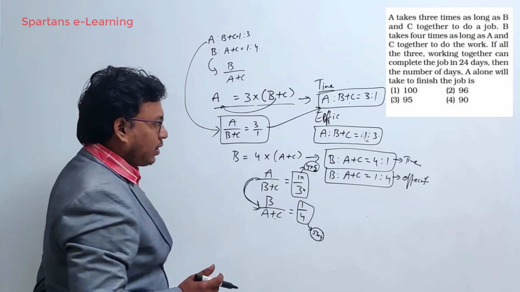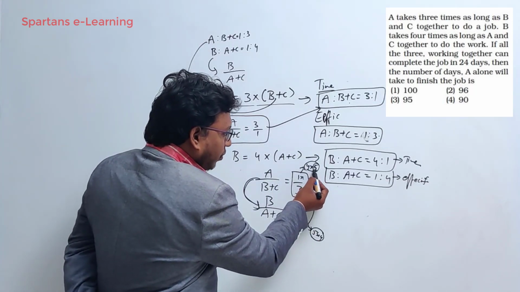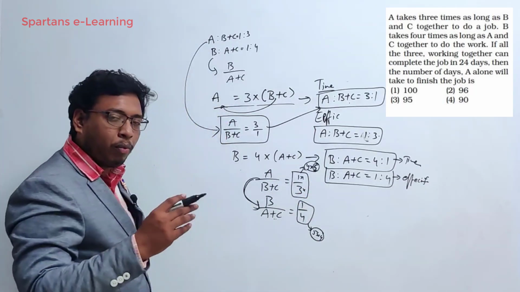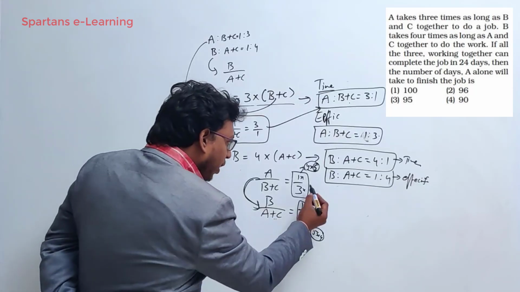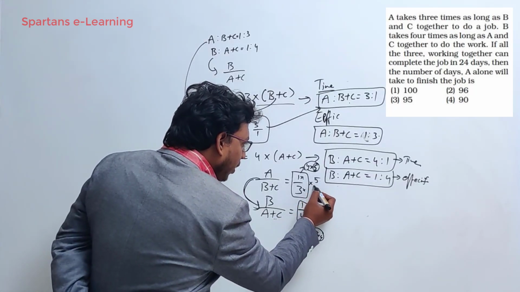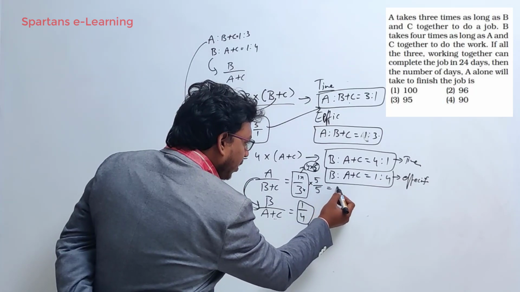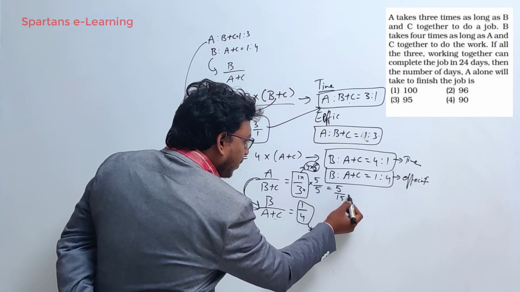Done. Now see this, whenever you are multiplying with 5 here, you have to multiply both numerator and denominator, right? You cannot multiply only one entity. Multiply by 5 here, 5 here. What is the result here? It will be 5 by 15.